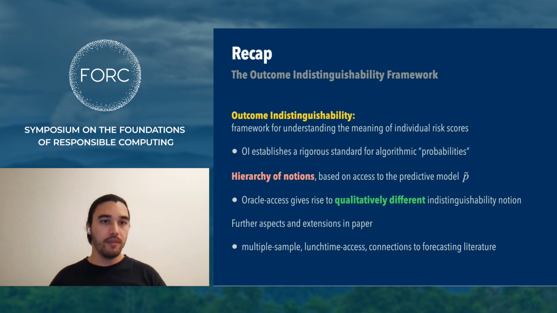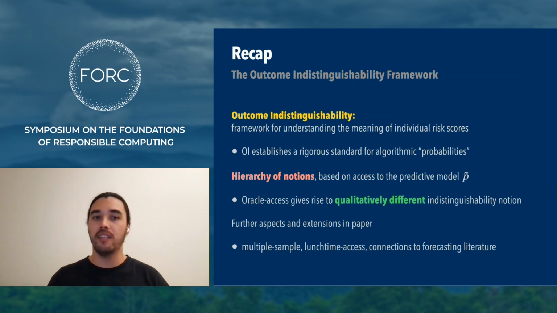Good. So to recap, in this talk, I've talked about outcome indistinguishability and introduced it as a new goal for individual risk prediction. We saw a hierarchy of variants of OI and saw that when we allowed these distinguishers Oracle access to the predictor, we ended up with a qualitatively different notion of indistinguishability.